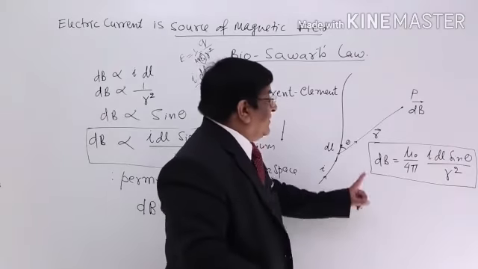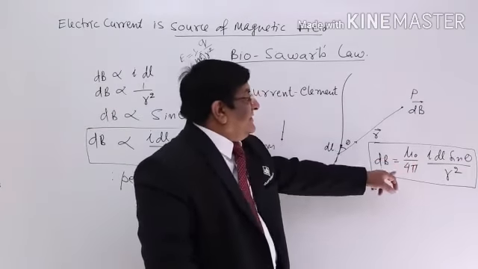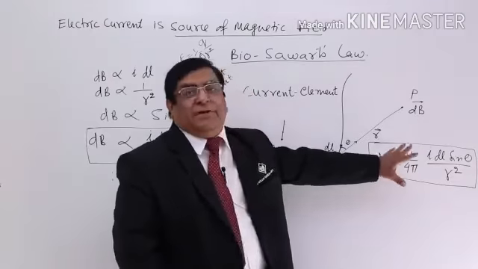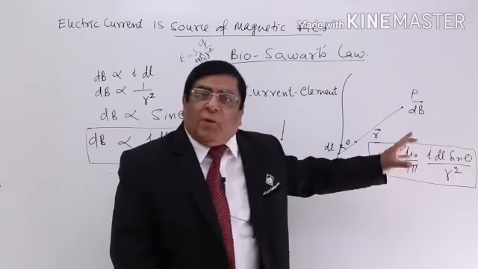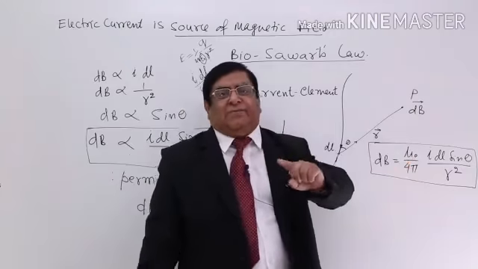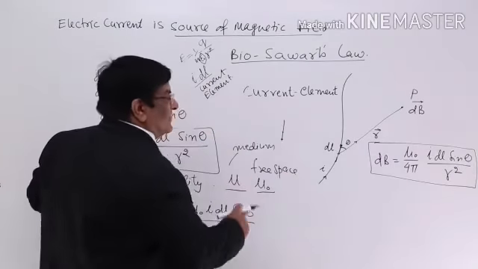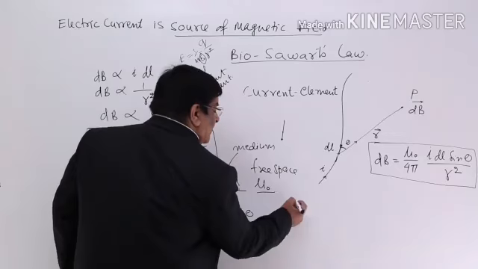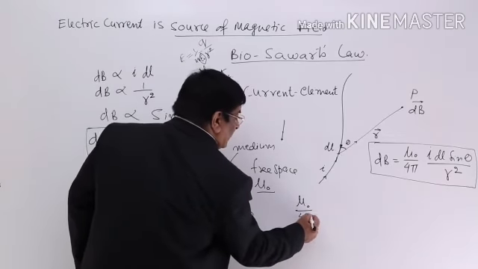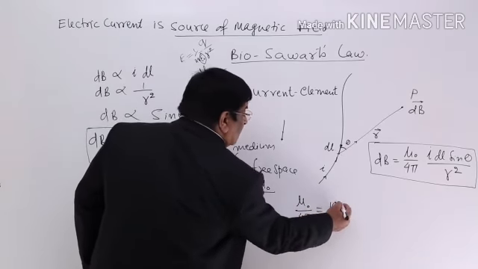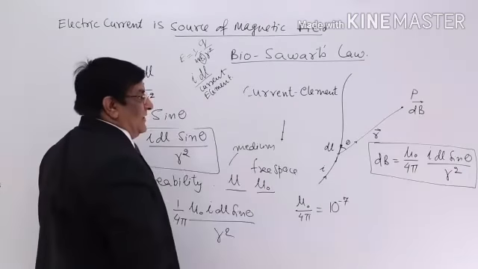So Biot-Savart law tells us that magnetic field depends upon so many quantities and a constant of the medium. What is the name of this constant? Permeability. And what is its value? It has a certain value, like epsilon naught had a value. So this value we will study later, but for value purpose you can note down that mu naught upon 4 pi is equal to 10 to the power minus 7 units. Units we will study again.